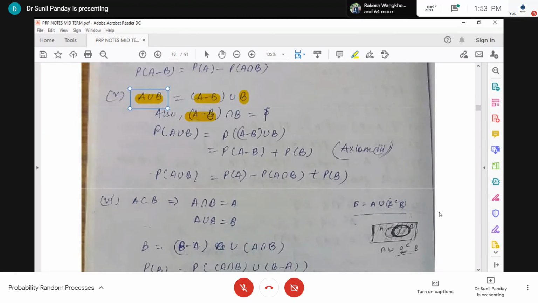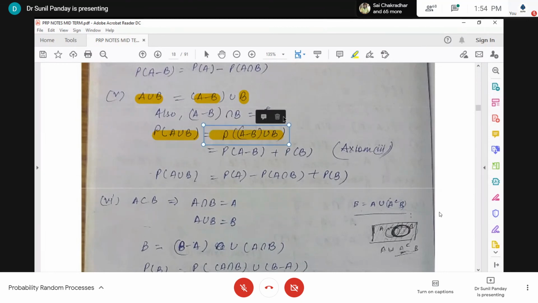And again, if I check A intersection B, because A minus B contains those elements of A which do not belong to B, it means A minus B intersected with B is empty. These two events are equal, so if I apply the probability measure P to both sides of the events, I will get this one.